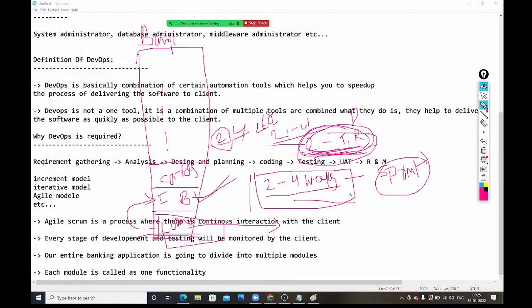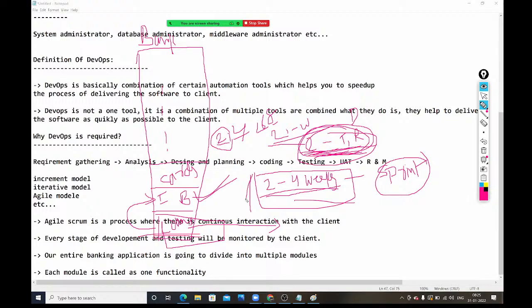Here, the sprint duration is 2 to 4 weeks. First 2 weeks, developers will work. Second 2 weeks, the testing team and delivery team will work. After completing the first 2 weeks, developers will start working on the second module, and the testing team will start testing the first module. After 2 weeks, what conclusion did the testers come to?